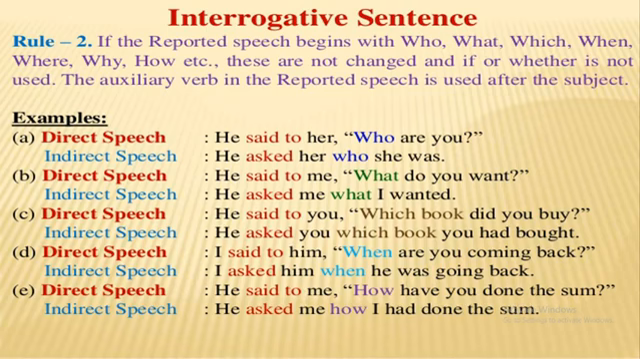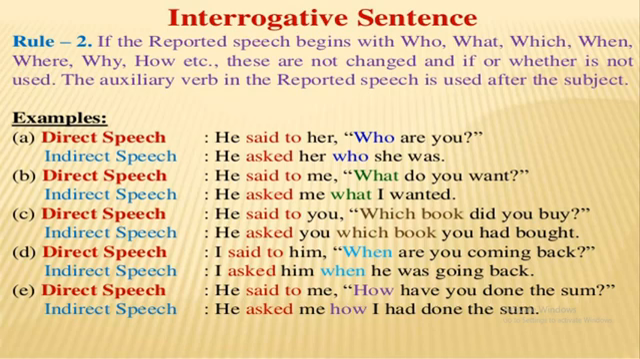The second example is, he said to me, "What do you want?" He asked me what I wanted. Here what has not been changed. The third example, he said to you, "Which book did you buy?" He asked you which book you had bought. Here you also see which is not changed. I said to him, "When are you coming back?" I asked him when he was going back. Here when is not changed and coming is changed into going.